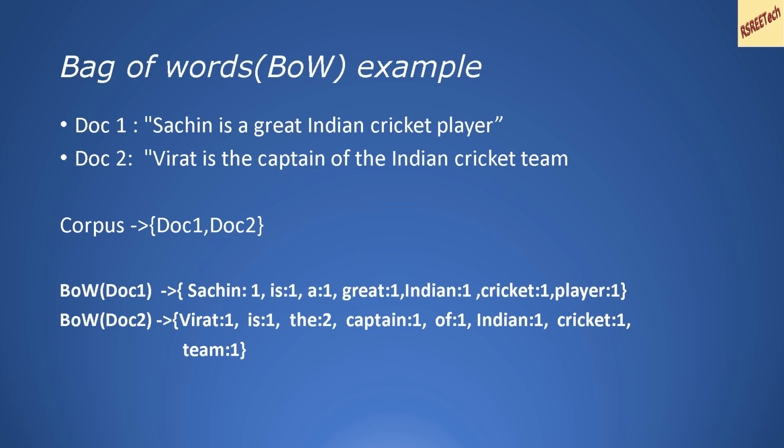Now if you look at the bag of words representation for each of these documents, you see that we just put the word which is present over here. Against it we also put the count, or how many times it appears in this document. For the first document, Sachin is present once. Similarly, all the words are present once. In the second document, Virat is present once, but the word the is present twice.